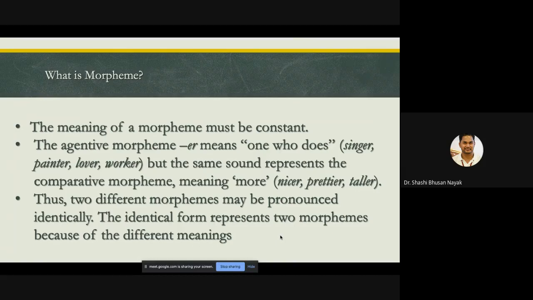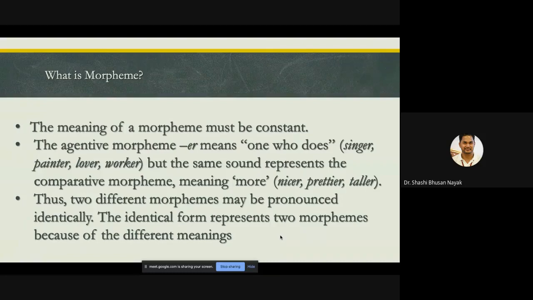What I wanted to tell you in this particular slide is, if you add er to a particular word, in some cases the meaning turns out to be one who does: one who sings is a singer, one who paints is a painter, one who works is a worker. But in certain cases, if you add er towards the end, it means more: nice, nicer; pretty, prettier; tall, taller.